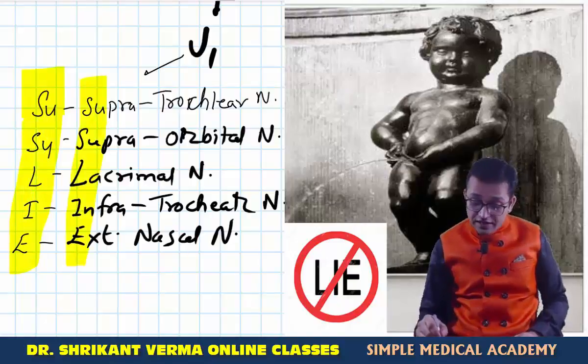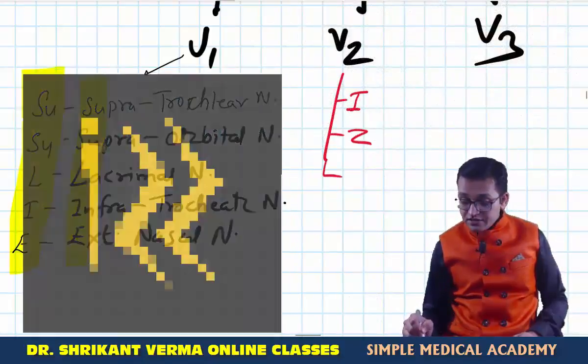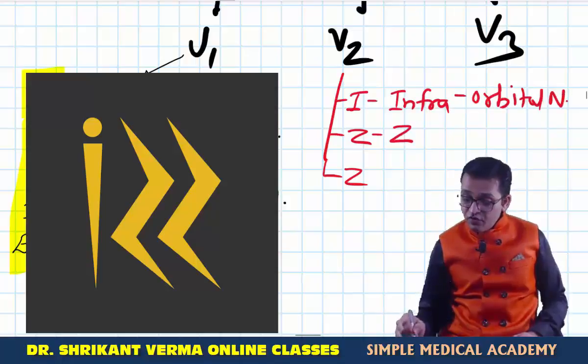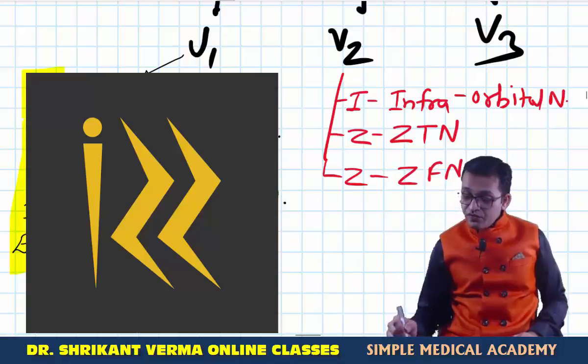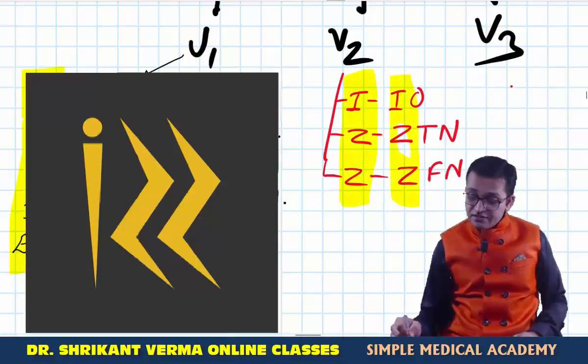Then we are going to write down the branches of V2 with the help of a trick. Your trick is I-Z-Z. I for infraorbital nerve, Z for zygomaticotemporal nerve, Z for zygomaticofacial nerve. So these are the branches from V2. You can remember by I-Z-Z.